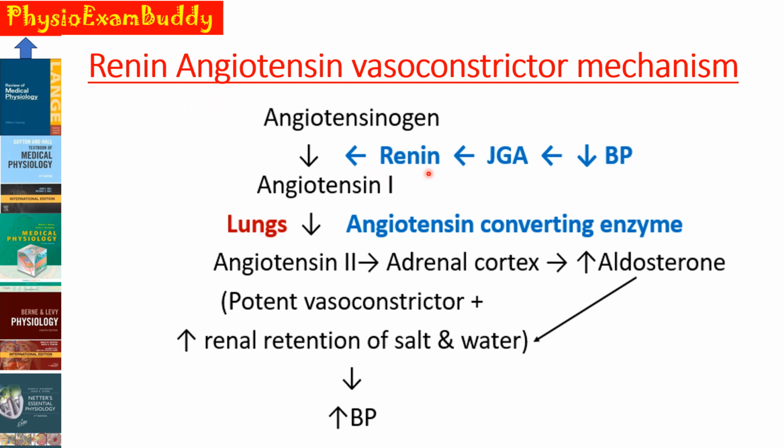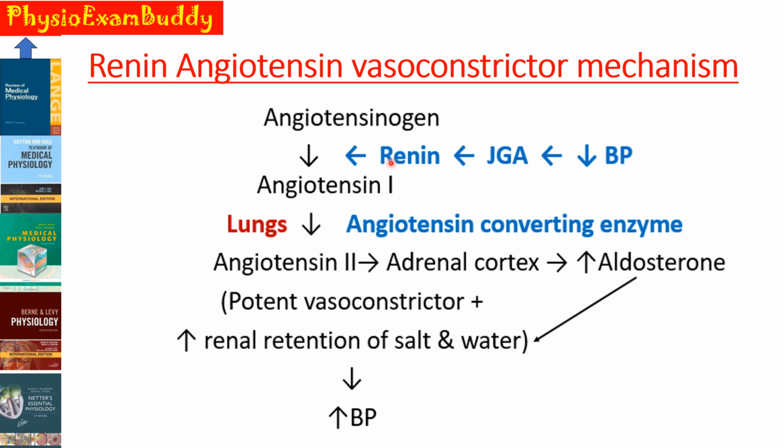Renin is a hormone which is synthesized by the juxtaglomerular cells of the juxtaglomerular apparatus of the kidney. Whenever the arterial blood pressure falls, there is an increased release of renin into the blood from the juxtaglomerular apparatus.